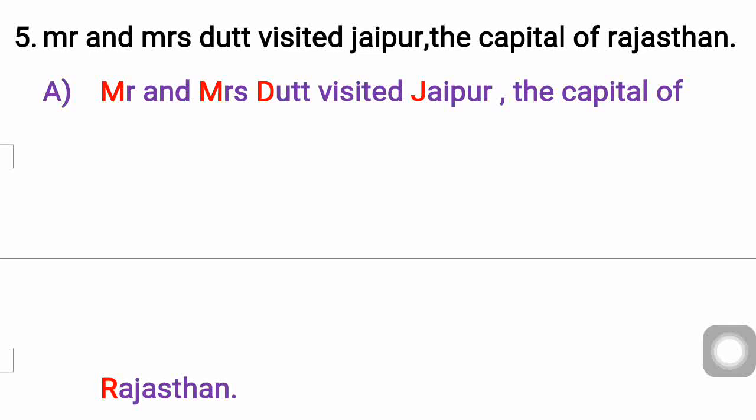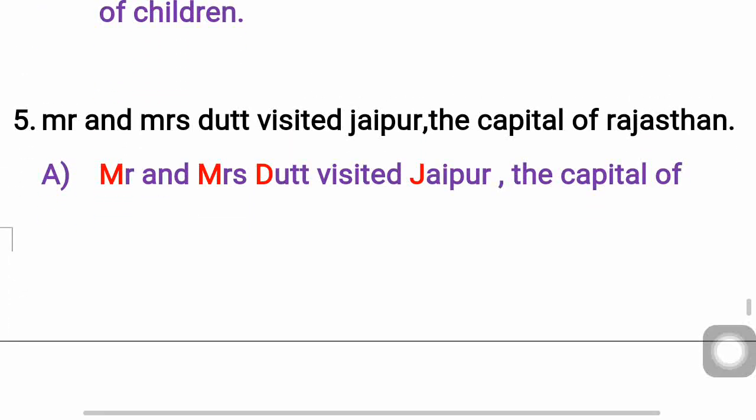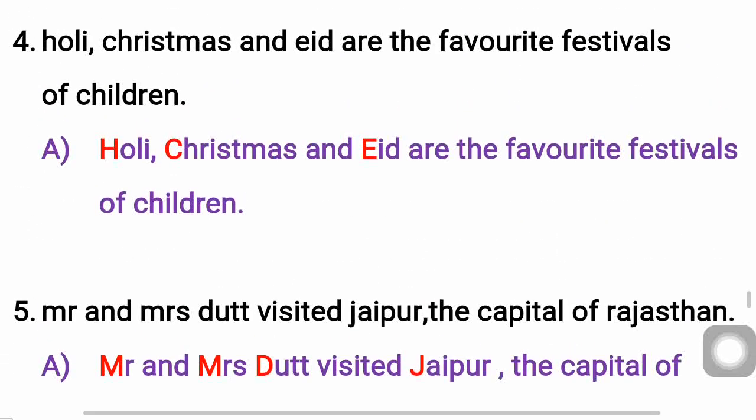Even Rajasthan is a place name, a proper noun, properly mentioned by name, so they are written with capital letters. Here Mr. and Mrs. Dutt: Dutt is also a proper name, that's the reason D is written with a capital letter. In that way you need to observe and complete the exercise. This I have done for you. Please write it in your classworks and complete this.